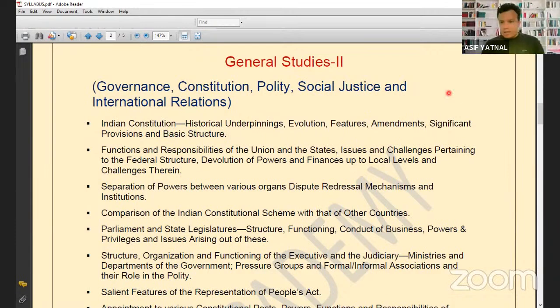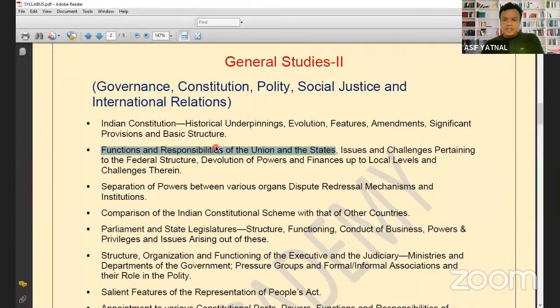Now in this topic, significant provisions, in this topic only that preamble will come. Significant features, preamble, fundamental rights, DPSPs. These are the important significant provisions of the Constitution. ये significant provisions में यहाँ पे सब topics आएंगे, preamble, fundamental rights and DPSP. These are the significant provisions of the Constitution. Got it? Now, next is functions and responsibilities of the union and states.